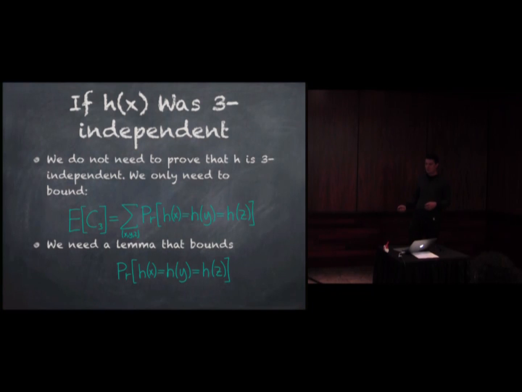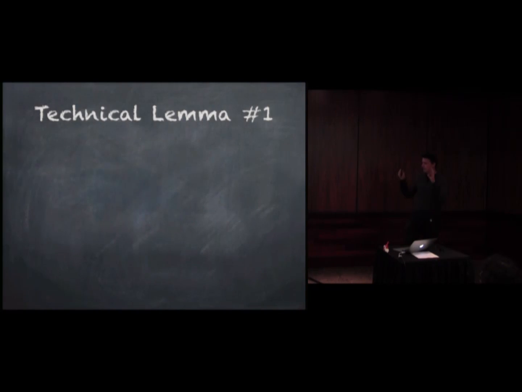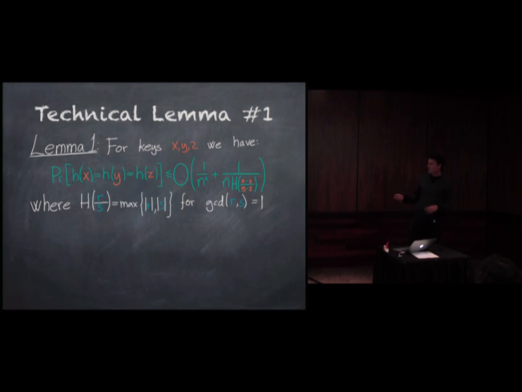So the key is we only need to bound the number of collisions. So we need a bound on this quantity. And this is kind of the first technical lemma. It looks maybe a bit ugly, but now I'll just go through it. So the probability that 3 keys land in the same bucket should be order 1 over n squared if h of x was indeed 3-independent.